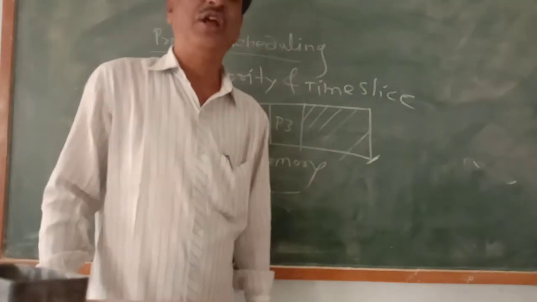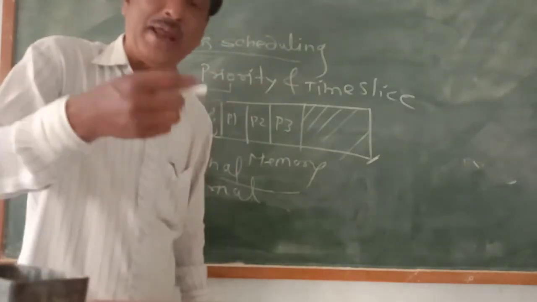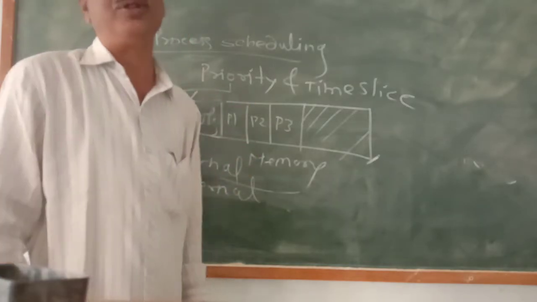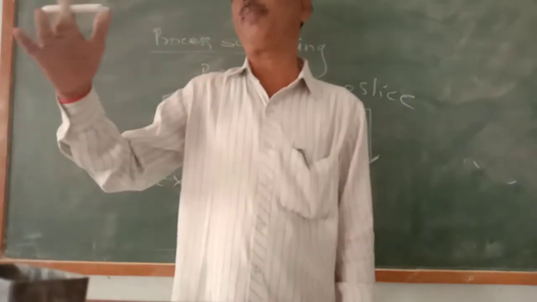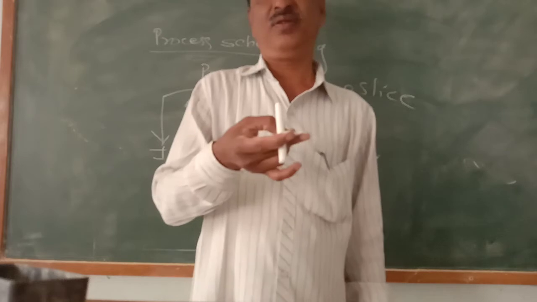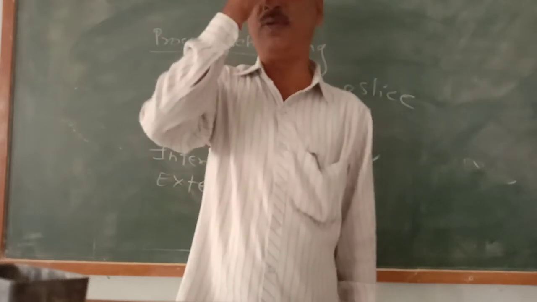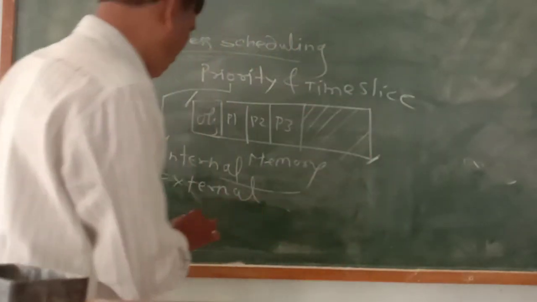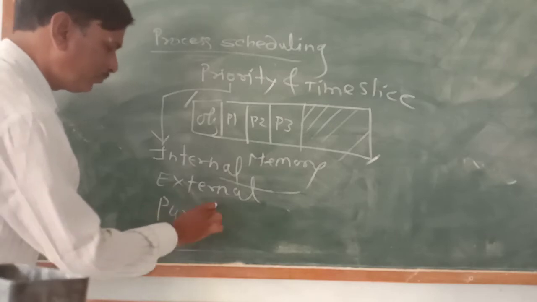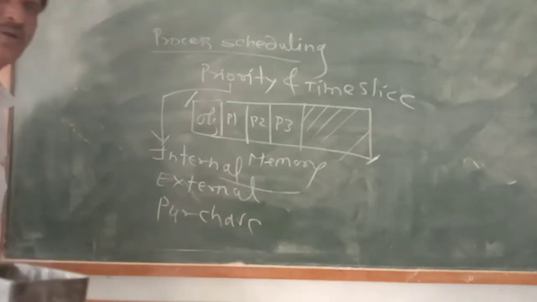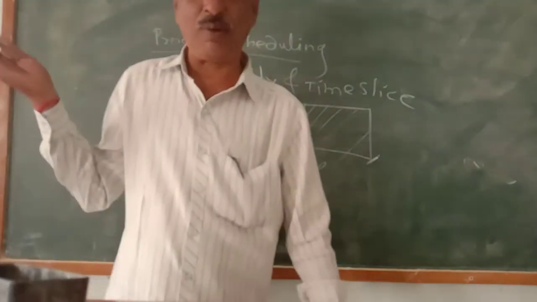And in data centers, users pay for using the computer system. The user who pays more charges gets the first priority. That is called purchase priority.